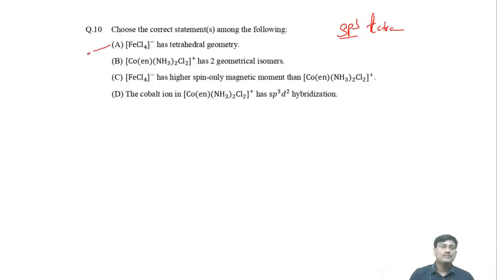Here what is the ion? The oxidation state is +3. So what is the electronic configuration? The electronic configuration will be d5. d5 weak field, so you have it like this.